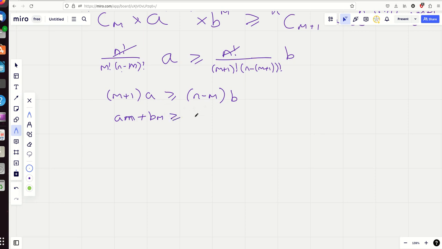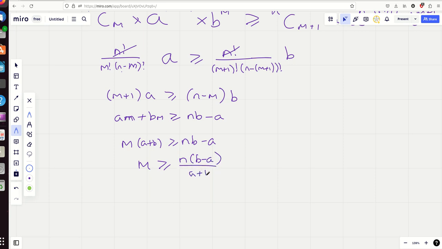So, and then I'll have nb minus a, I think there. And what does this give me? Now, bear in mind I need to factorize this and then subtract. I'm going to have m is greater than or equal to n times by b minus a